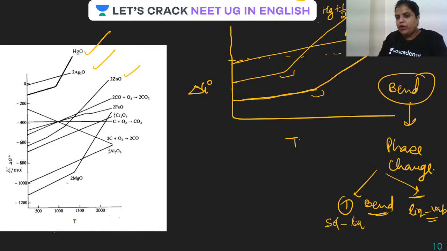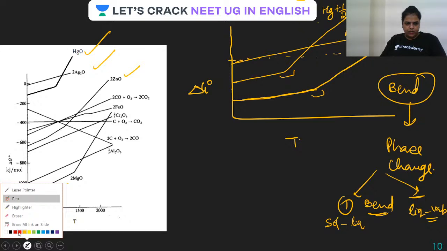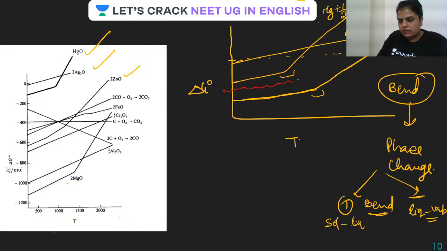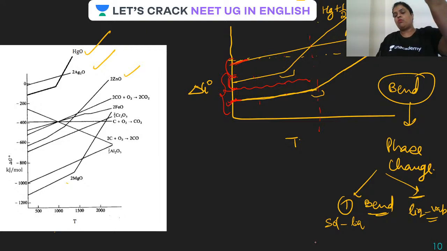So what are we going to get from here, guys? The one which is placed lower can reduce very well those which are present above. So at this particular temperature, you can see that these two are placed below, so both of them can be reduced by this one. That is the meaning of this. The one which is below is going to reduce the one which is lying above in the graph.